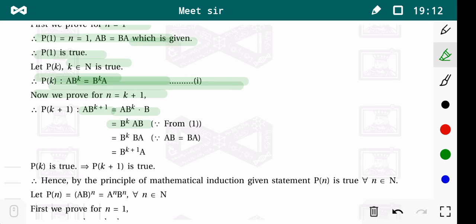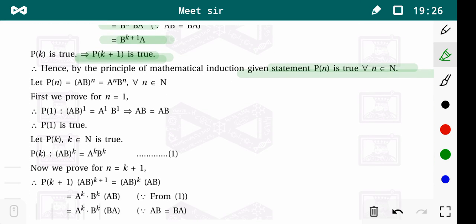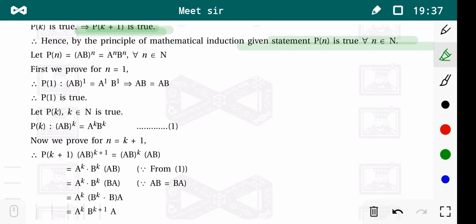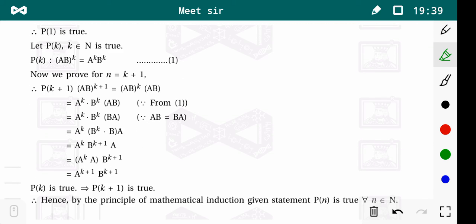We know that AB equal to BA, that is given. That means B raised to k into BA, which is B raised to k plus 1. That means P of k plus 1 is true, so the given statement is true for all n belonging to N. Now we have to further show that AB whole power n is equal to A raised to n B raised to n. By a similar method, using PMI, one can easily show this.